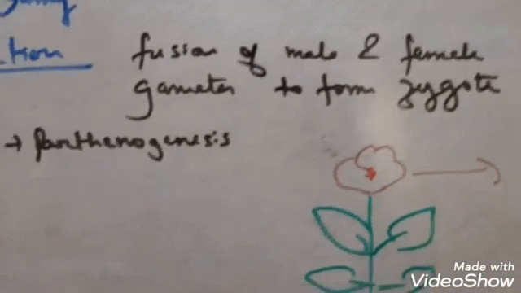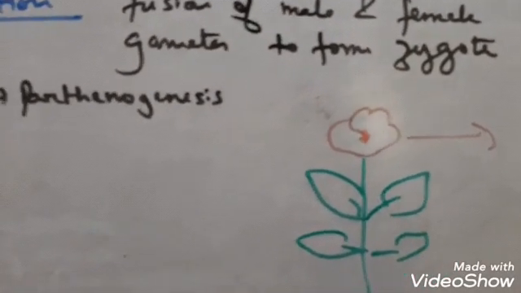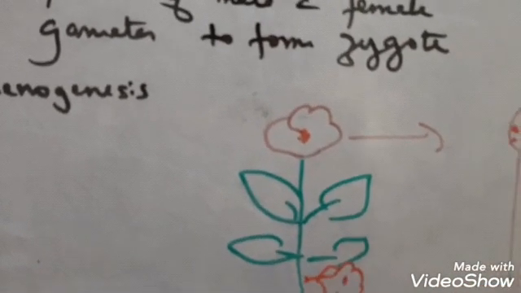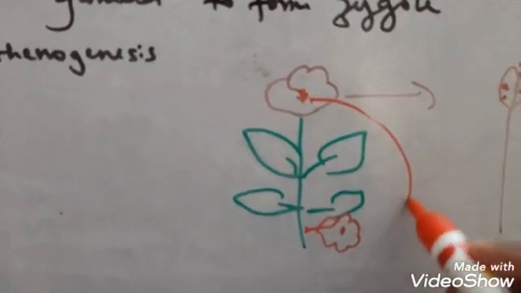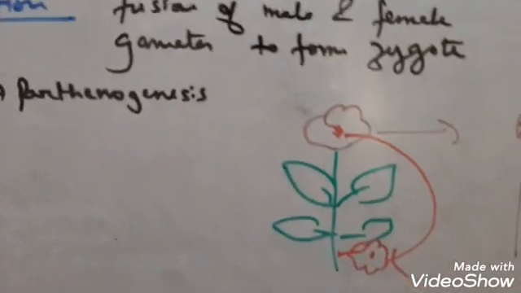Clear? That is autogamy. Now in case of heterogamy, what happens? Now see, this is another flower. In the same plant, suppose this is another flower. So from here the pollen grain will land on this flower. That is the heterogamy. Clear? This is the heterogamy. And what about genogamy?